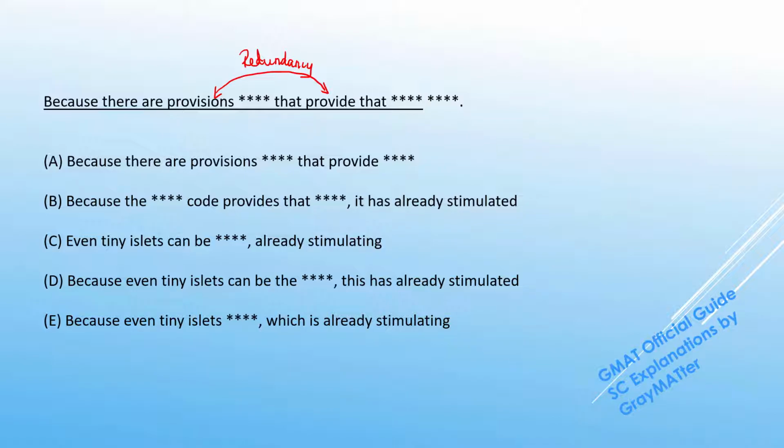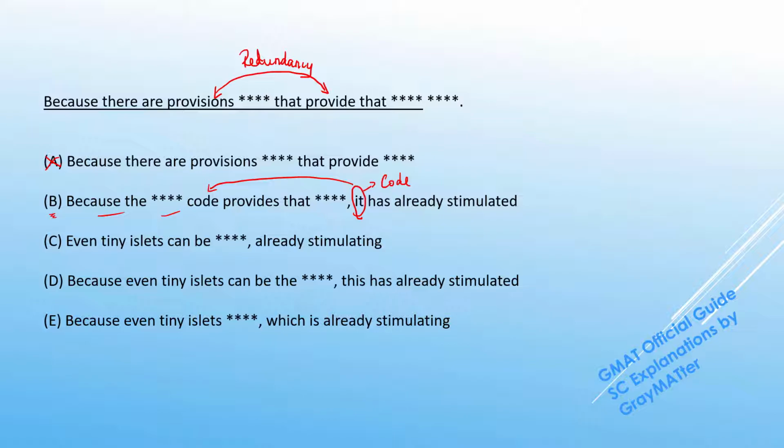So when we couple these two together, it causes a redundancy and we can get rid of A right off the bat. Now in B, we have the logic that because the code provides something, it has already stimulated. And the "it" is obviously referring back to the code itself. And the code is singular, so this is proper pronoun agreement. This makes logical sense that the code has already stimulated some disputes, so we can hold on to that.